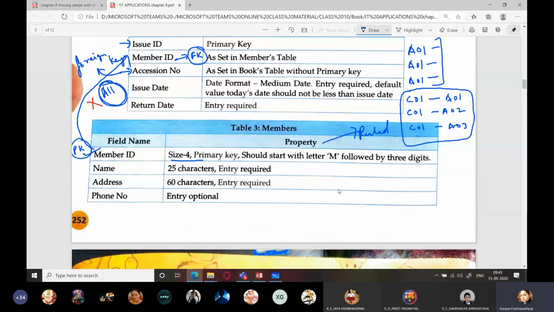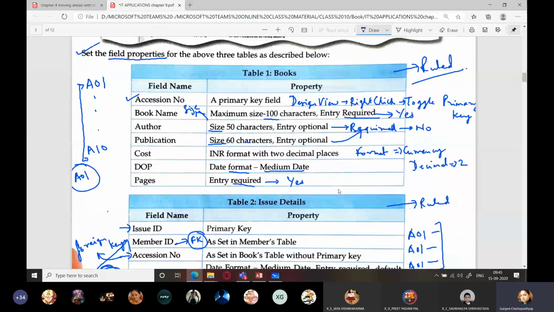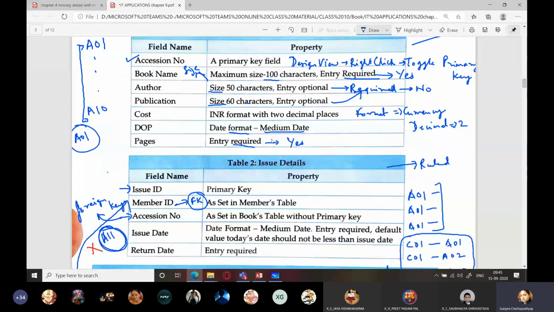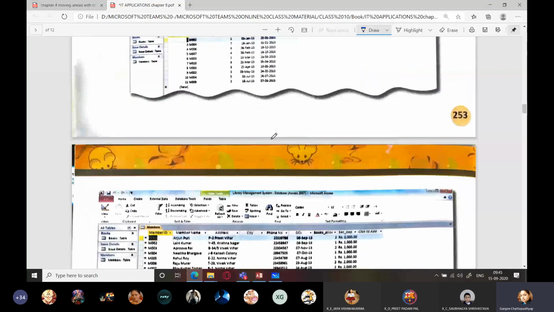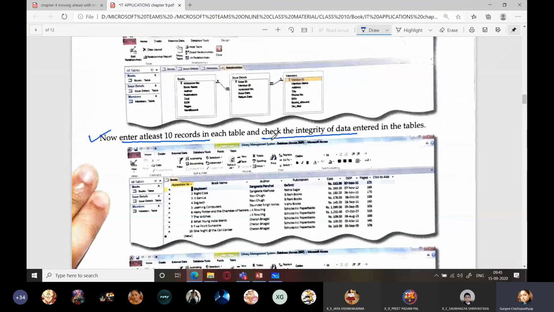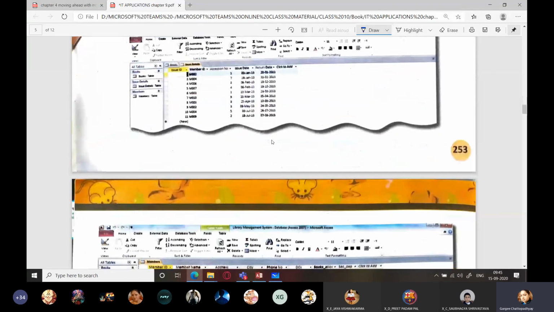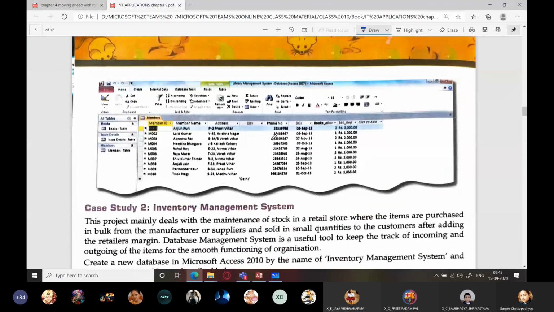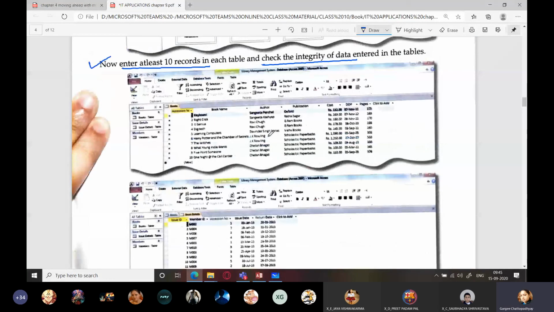So this is known as integrity check. So this is what you have to do. You have to check the integrity, whether you are using any data which is non-existent. So in this question, this is all you have to do. Was this clear to everybody? Yes, ma'am. Very simple. The first one is very simple.